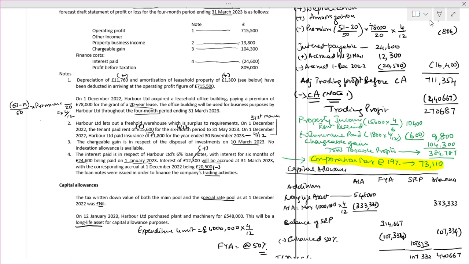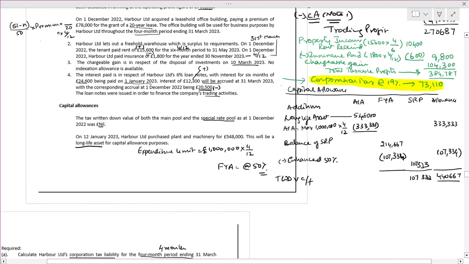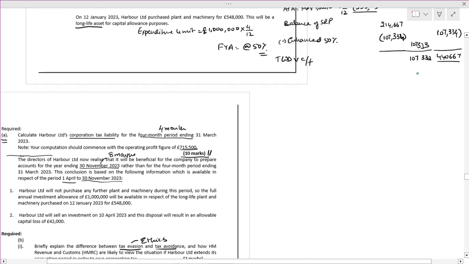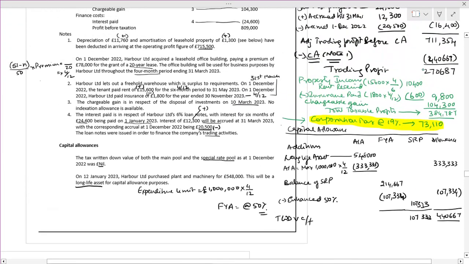Rent paid is for 6 months, we have taken 4 months. Insurance is paid for 12 months, we have taken 4 months. Subsequently the chargeable gain. This is where we have to think. This is related to 10 marks.